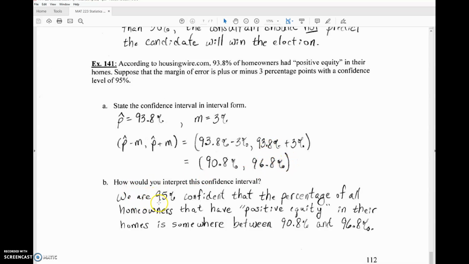So we interpret this by saying we are 95% confident that the percentage of all homeowners that have positive equity in their homes is somewhere between 90.8% and 96.8%. And we have finished chapter 7.